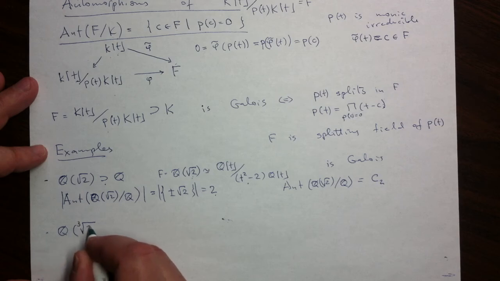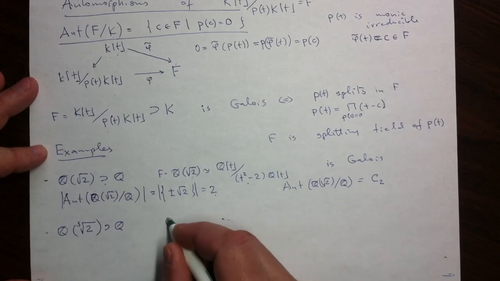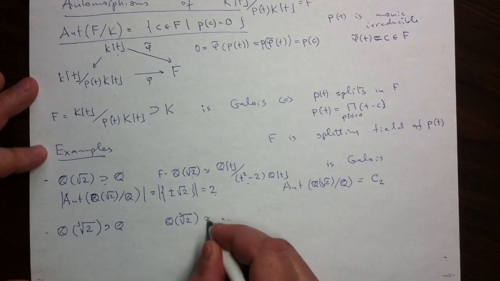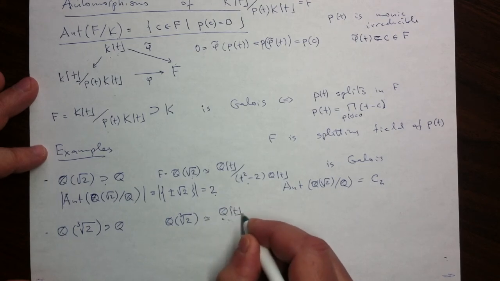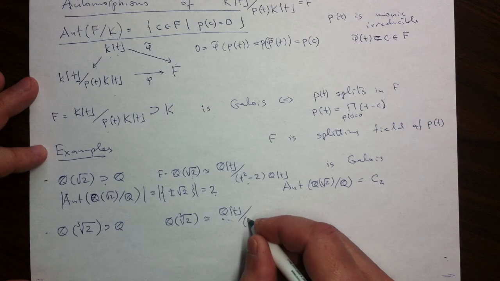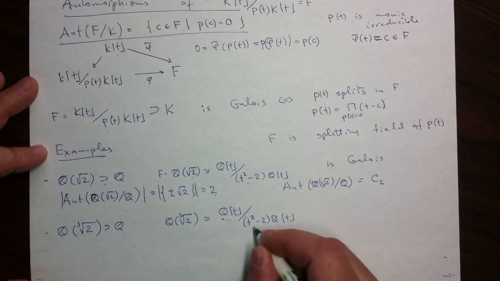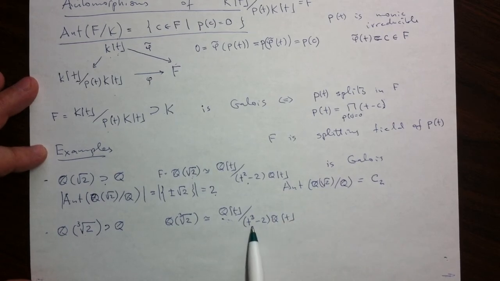Let's take a cubic root of 2, also non-rational number, attach it to rationals. Again, we can describe the resulting field as a quotient of the polynomial ring by the minimal polynomial of this, and that will be t cubed minus 2. So to see that this is the minimal polynomial, we could argue that this is irreducible over the rationals, either by Eisenstein or just by absence of roots.